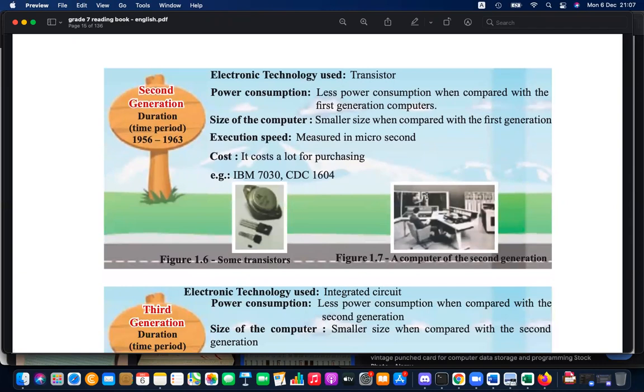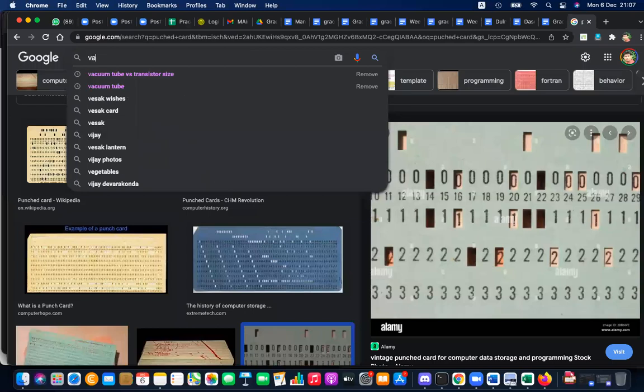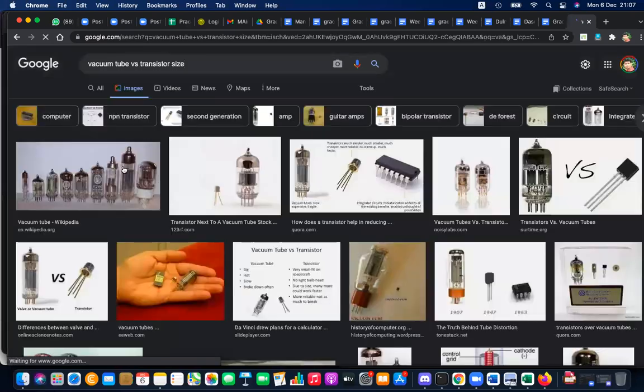So second generation computers are like piano size. The size was reduced because they were using transistors, instead of vacuum tubes.